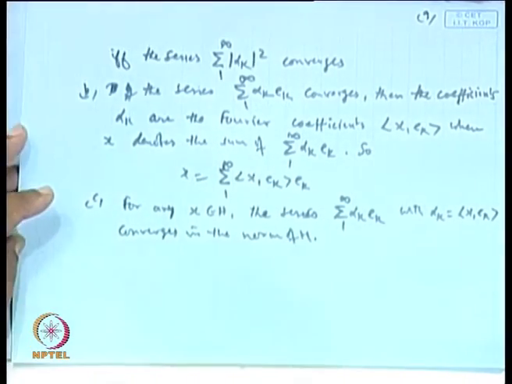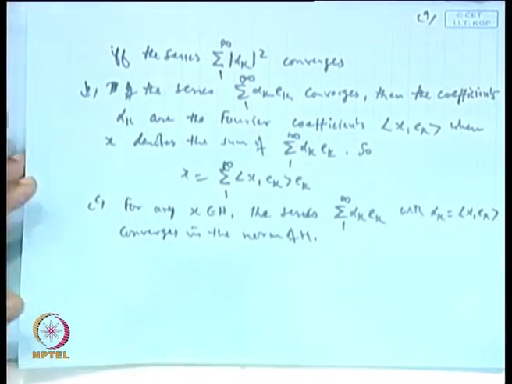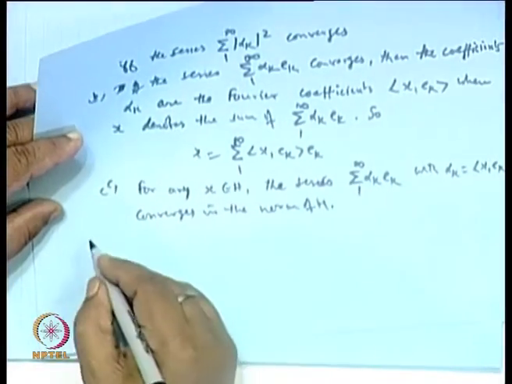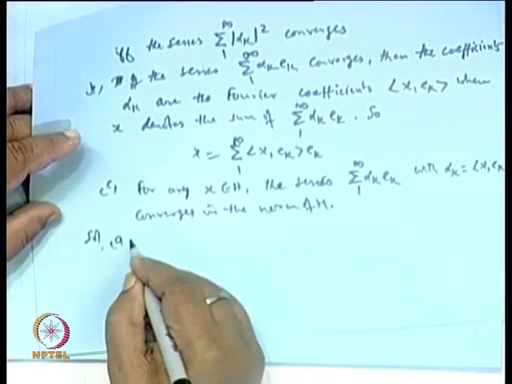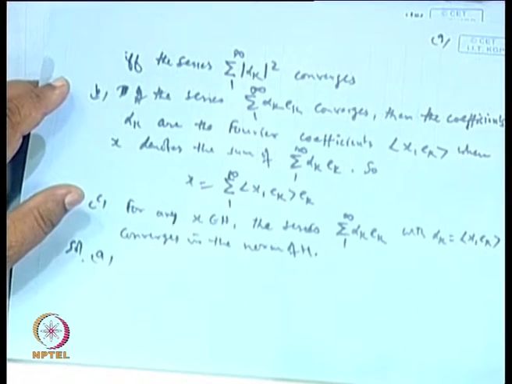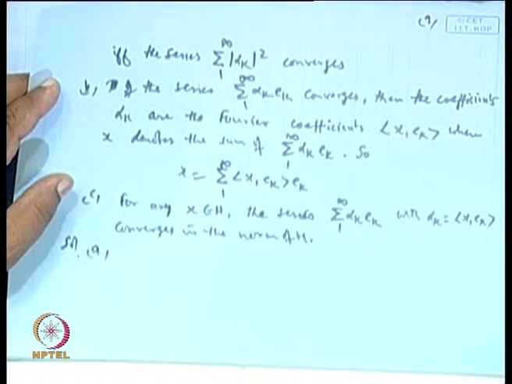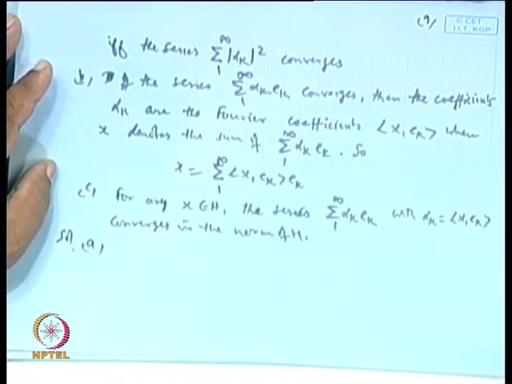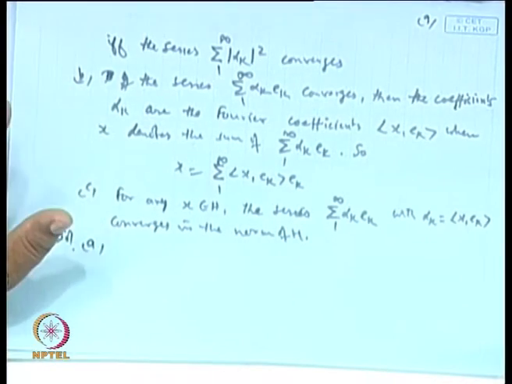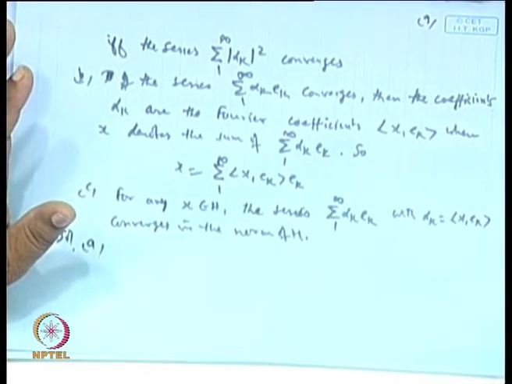So, let us see the first proof, then we will discuss what the Fourier coefficients are. Okay. So, the solution is, first, part A. What is given is: let E k be an orthonormal sequence in H. The series sigma alpha k E k converges in the norm of H if and only if the following series converges.